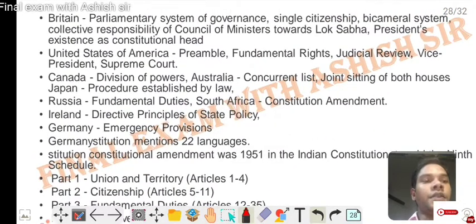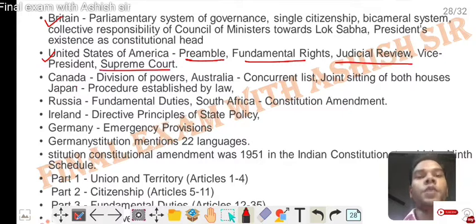Something taken from other countries' constitutions, so there you watch. Britain: Parliament system of governance, single citizenship, bicameral system, collective responsibility, and Council of Ministers towards Lok Sabha. President as constitutional head. United States: preamble, fundamental rights, judicial review, vice president and Supreme Court. Canada: division of powers. Australia: concurrent list, joint sitting of both houses.